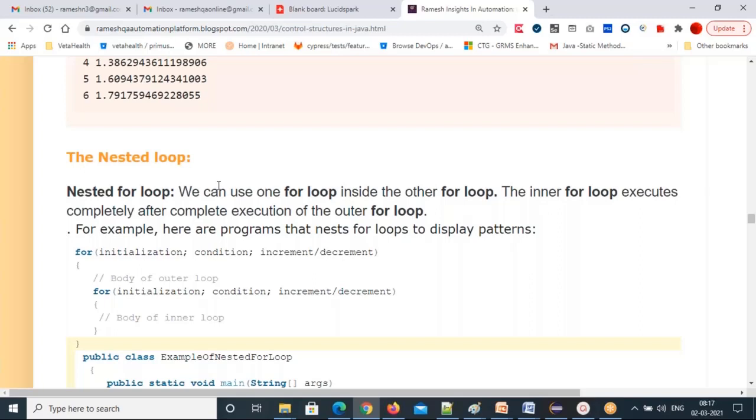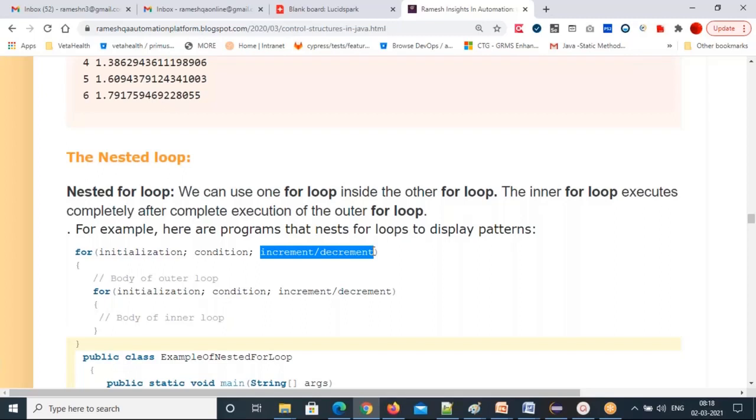So first, what will happen? First the outer for loop condition will be checked. If the condition is true, it comes inside to the inner for loop. Until that condition is true, the inner for loop body keeps iterating, so the inner for loop will execute completely. If the condition of the inner for loop is false, then it will go to the outer for loop's increment or decrement. I'm explaining one more time.